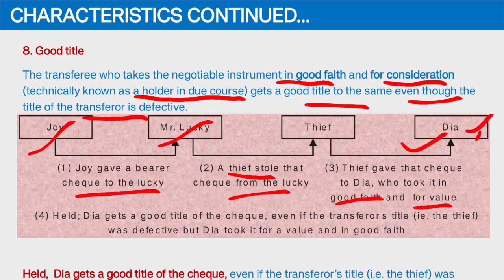So this new owner, Dia, is going to be holder in due course. She will be having all the rights that a rightful holder gets in the court of law. So the defective title of earlier people does not affect the validity of the instrument in the hands of new transferee until and unless he or she has taken it in good faith and for value.